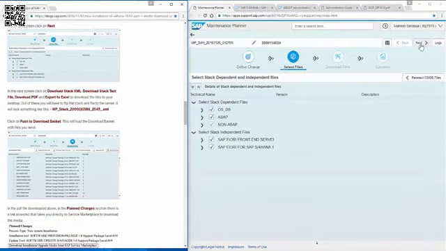Now this screen shows all the files that have been selected and are necessary to be uploaded to the server. So these are all the SAR files that we'll have to put into a download directory. Click on the download stack XML. So download it to your desktop, the text file. Download the PDF, which has a summary of the selection. Click on export to Excel and then generate side effects.